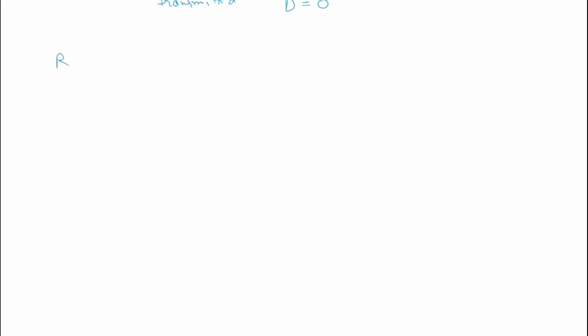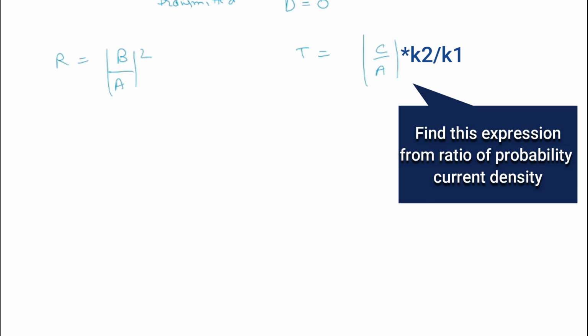We have to find R using |B/A|^2 and T using |C/A|^2. And using boundary conditions we can easily find B by A and C by A like we have derived in the previous case. So take it as an exercise and calculate these values to calculate R and T.